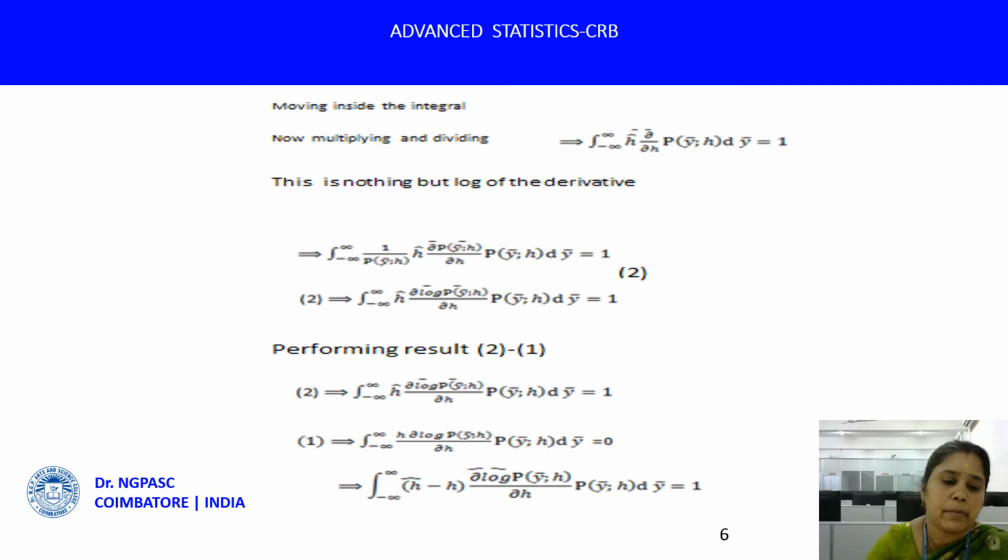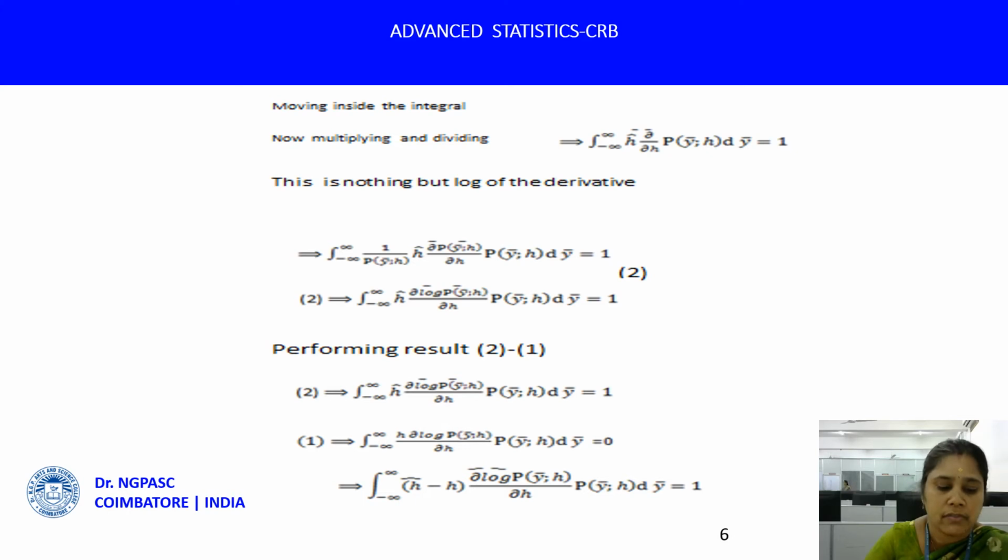Now multiply and divide by p of y bar parameterized by h. I have the integral from minus infinity to plus infinity of h hat, first dividing 1 by p of y bar h, times dou by dou h of p of y bar parameterized by h, times p of y bar parameterized by h, dy bar, equal to 1.